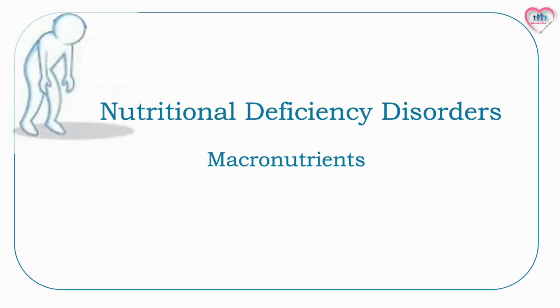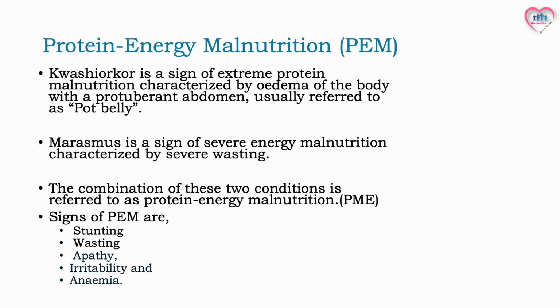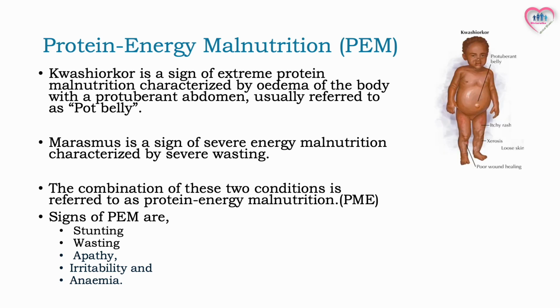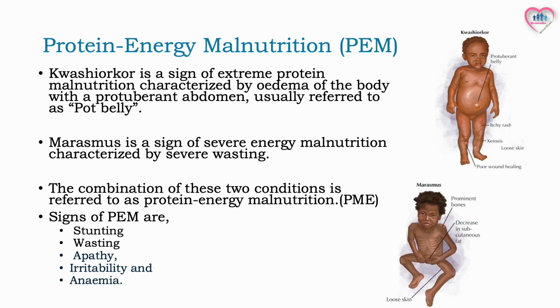Now let's look at the consequences of not getting enough of these macronutrients. In other words, nutritional deficiency disorders of macronutrients. Kwashiorkor is a sign of extreme protein malnutrition characterized by edema of the body with a protuberant abdomen, usually referred to as pot belly. Marasmus is a sign of severe energy malnutrition characterized by severe wasting. A combination of these two conditions is referred to as protein energy malnutrition. Signs of protein energy malnutrition are stunting, wasting, apathy, irritability, and anemia.